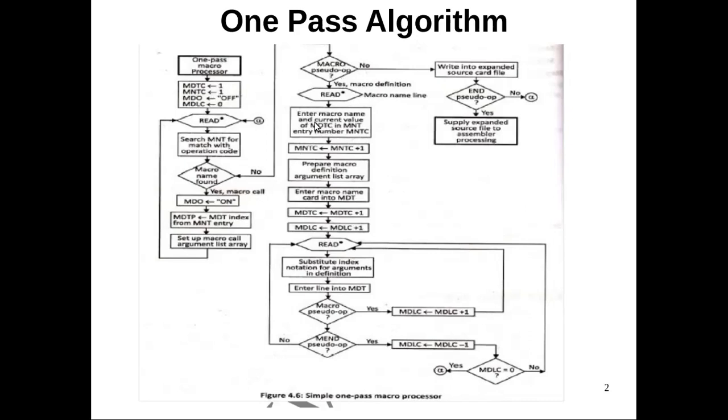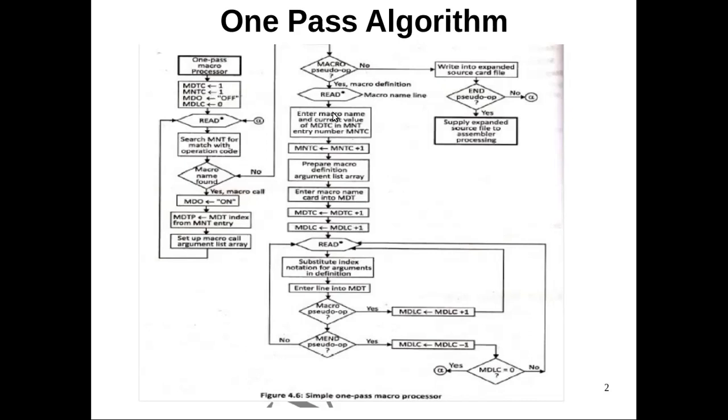Then as usual, the next line of the macro definition will be the line which is containing the macro name and dummy arguments. So whenever we are seeing the macro name line, we have to copy the macro name, and the index of the macro definition for this particular macro name has to be stored in the macro name table in the place of macro name table counter. And what is the index of the definition for this macro name? It will be indicated by the MDTC value.